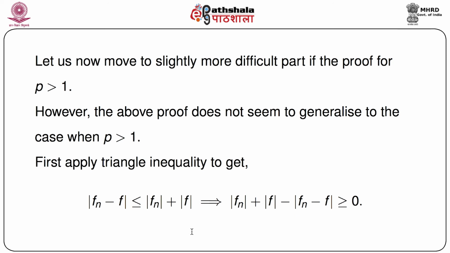So first let us see how we can prove it for p equals 1, if possible, in a different way. Again, the triangle inequality is very important in this case. Applying the triangle inequality, we can immediately get mod of fn minus f less than or equal to mod fn plus mod f, which implies mod fn plus mod f minus mod fn minus f is greater than or equal to 0. This part is relatively clear.